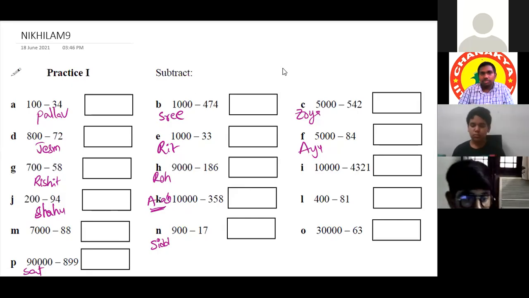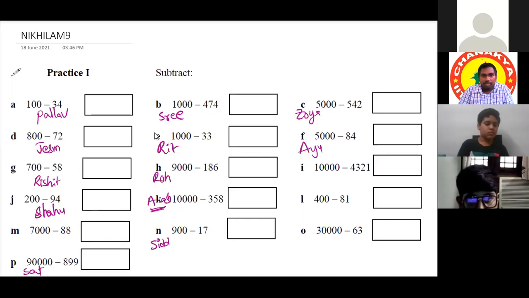Remaining persons, take questions. Abhinav, why don't you take a question? Akash, Deepa. So there are 16 questions. Participants are 18, sir. Sir, I have already taken a question.